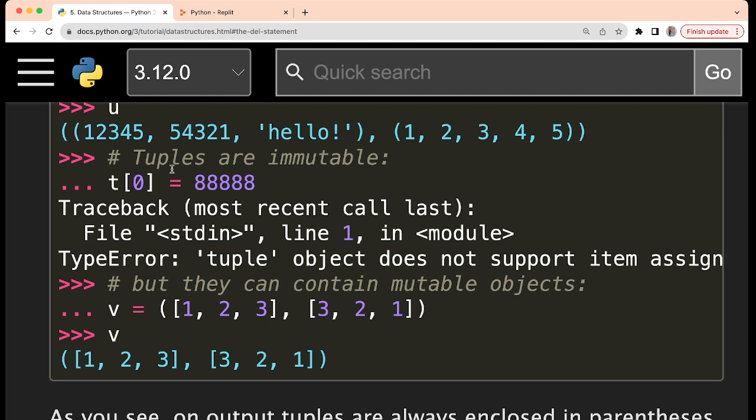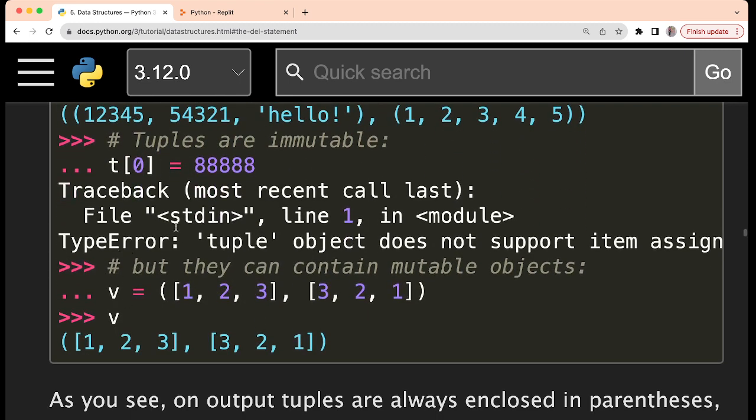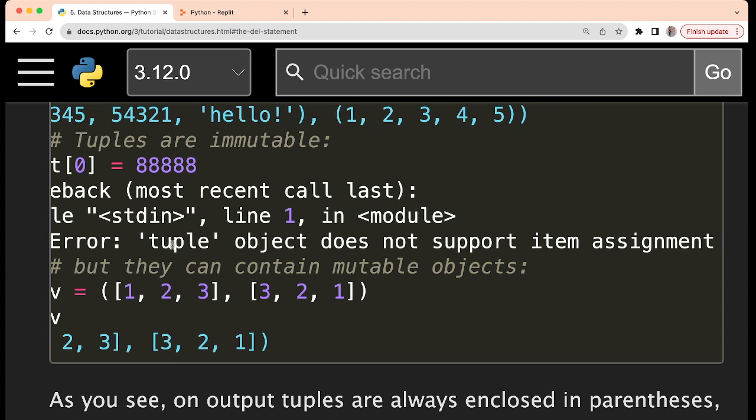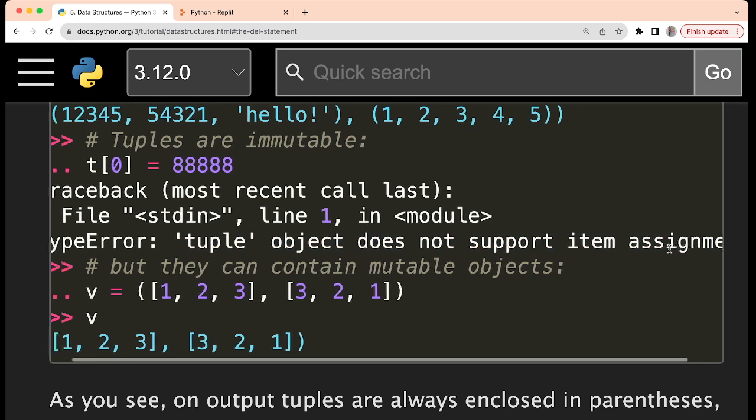For example, here we know that t is basically this tuple. It has these 3 elements. Once these 3 elements are stored, that means it has got packed. Now that packing is fixed. We cannot do anything else in that. That is why t of 0, the first element, we cannot change like this. If you try to do so, you will get this type error. It says tuple object does not support item assignment. So any item assignment you cannot perform in a tuple. I hope it is clear.